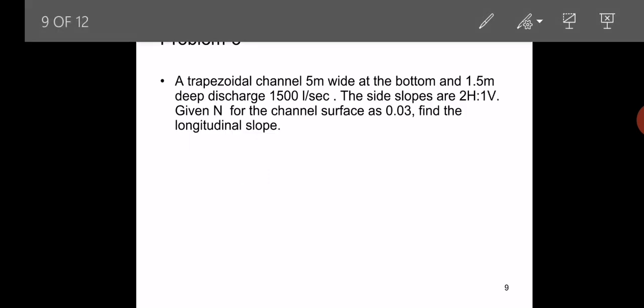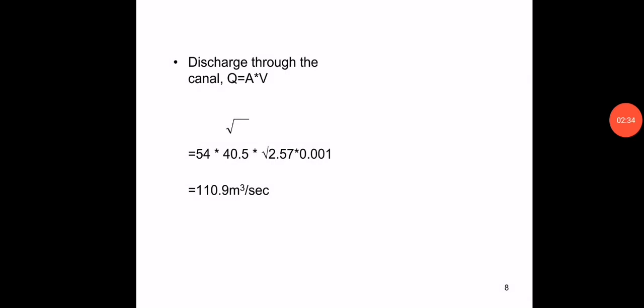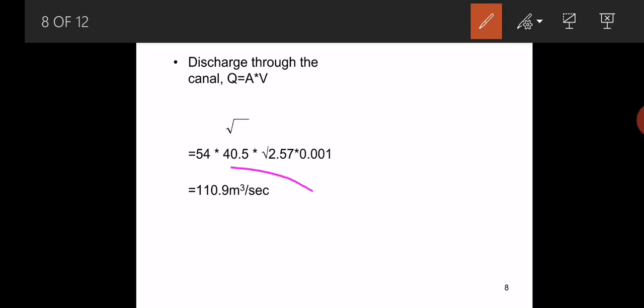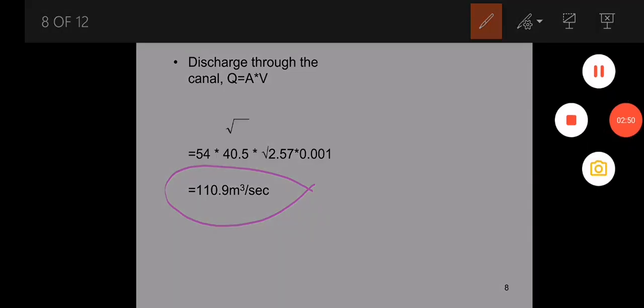So then the discharge through the canal, we know that Q is equal to area into velocity. Here velocity is equal to C into under root mi. When we substitute the above values in this formula, we can get the discharge equal to 110.9 meter cube per second. The discharge through the canal of rectangular section is equal to 110.9 meter cube per second.